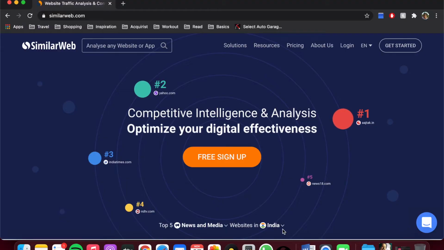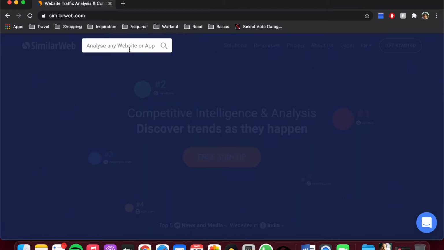We'll be using the free version of SimilarWeb to analyze the traffic sources for our competition. And we'll be taking a look at websites in two different categories. One will be an e-com website and one will be a SaaS player. And we'll see how we can do the traffic source analysis and use it to formulate a digital marketing strategy for our own brand. So first example, in the e-com segment, we are going to be taking a look at Flipkart.com. It's a pretty well established brand in the Indian market.